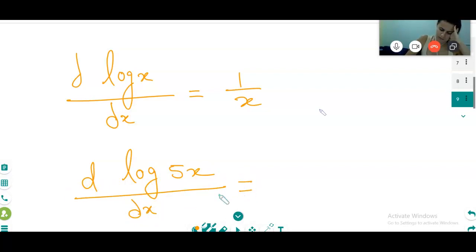Please tell me what will be the differentiation of log 5x. 1 divided by 5x. 1 divided by 5x. No?